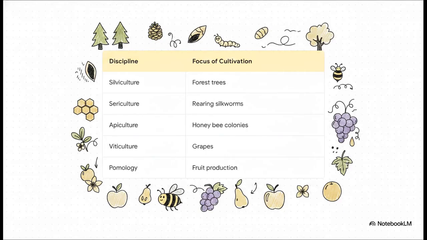So to overcome diverse global challenges like these, humanity engineered some highly specialized subdisciplines. Because let's be real, agriculture isn't just planting seeds in the dirt anymore. We branched out into entirely different systems. We have silviculture for cultivating forest trees, sericulture for rearing silkworms, apiculture for honeybee colonies, viticulture specifically for grapes, and pomology focusing on fruit production and harvest. Literally every single biological need has its own dedicated science.